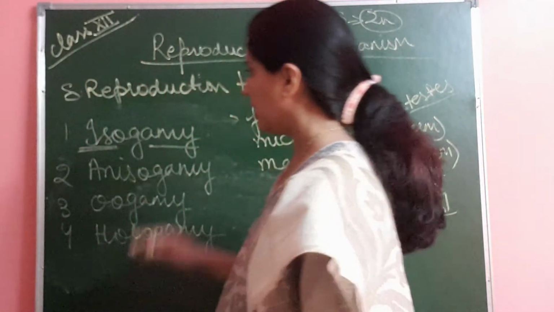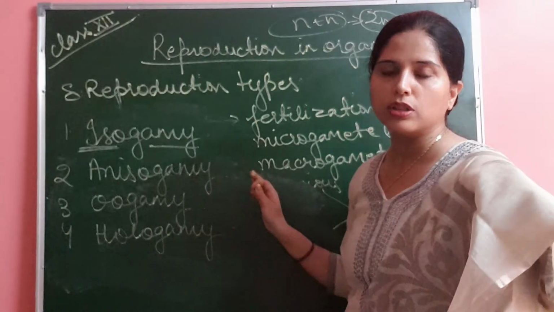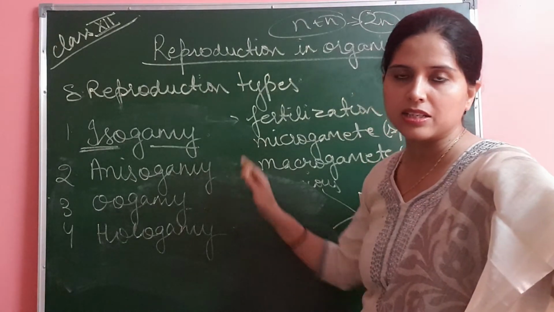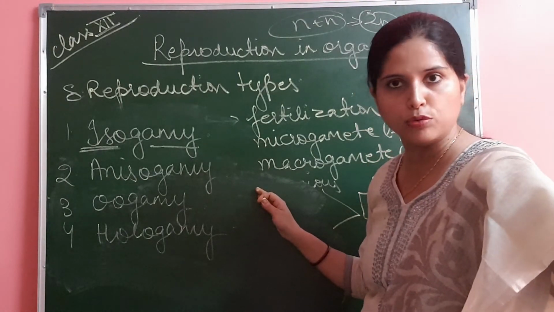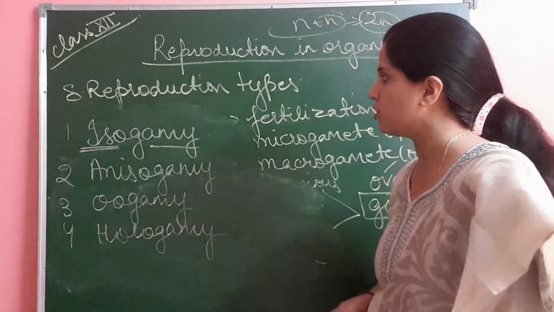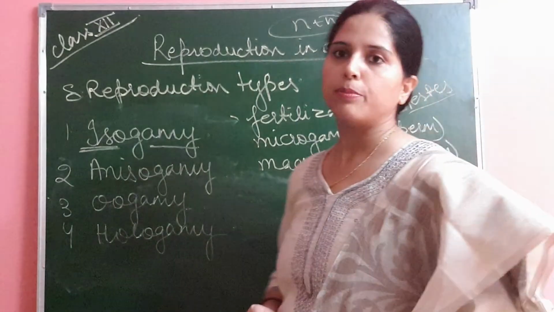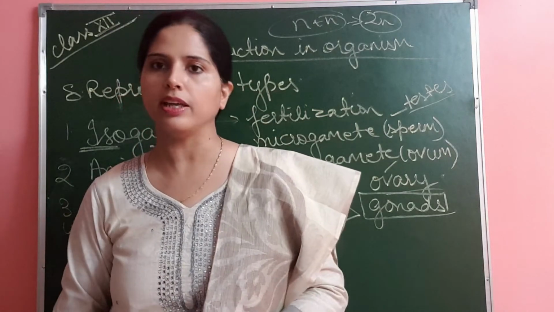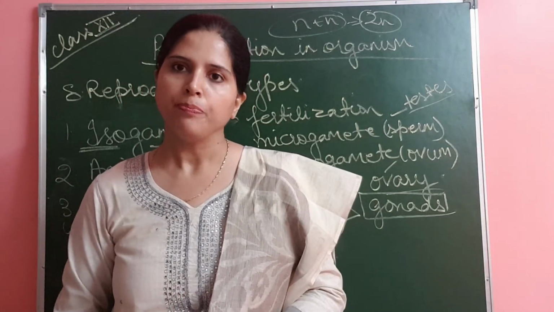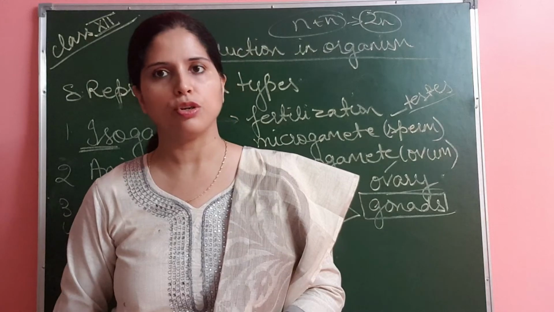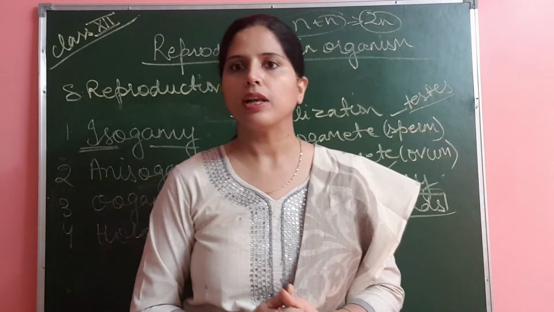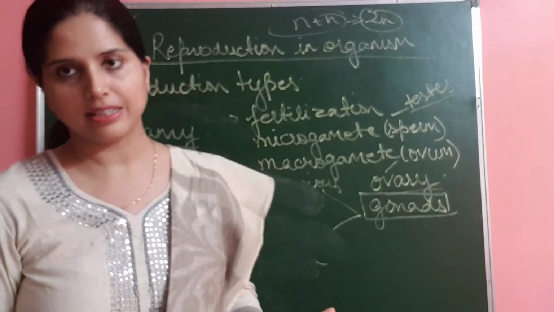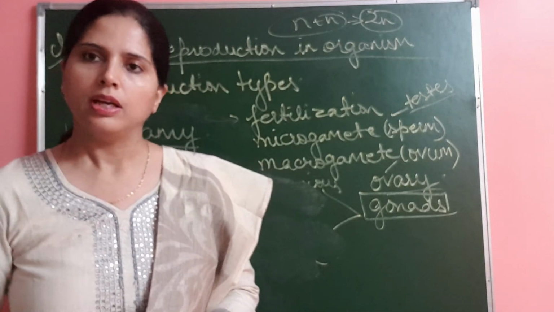So these are the different types on the basis of structure of the gametes, the different types of gamete fusion which occur. Okay, students, today we have studied the types of sexual reproduction. In the next class we are going to study the difference between asexual reproduction and sexual reproduction. Queries are most welcome. I hope this lecture will be helpful to you. Thank you, class.